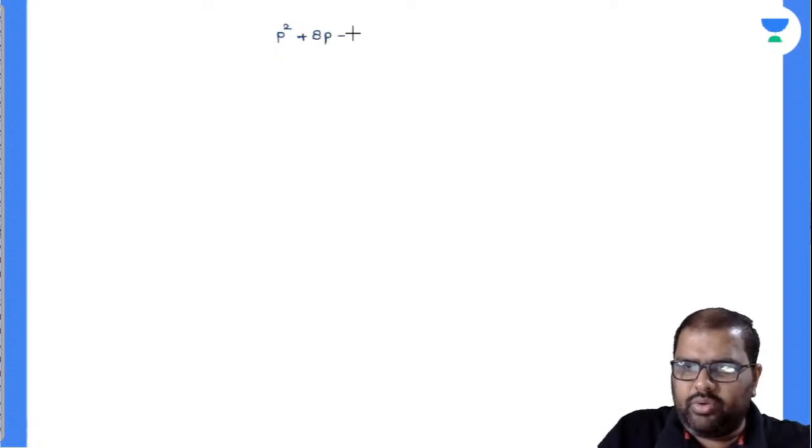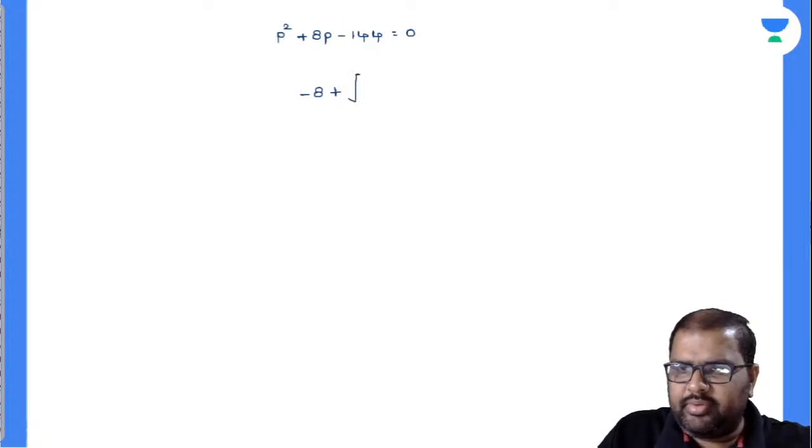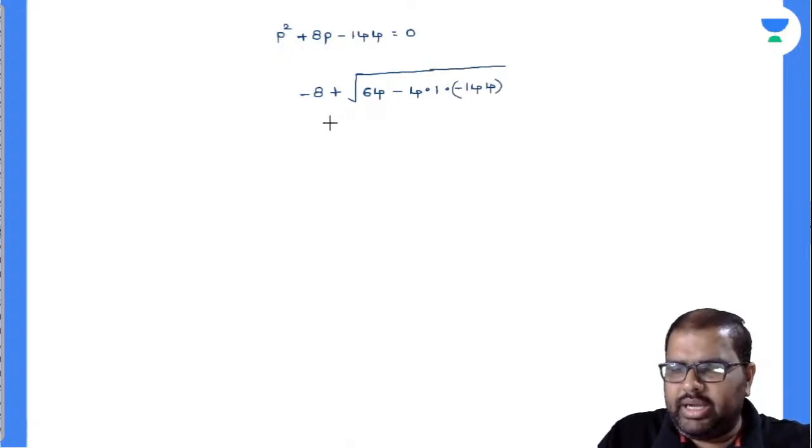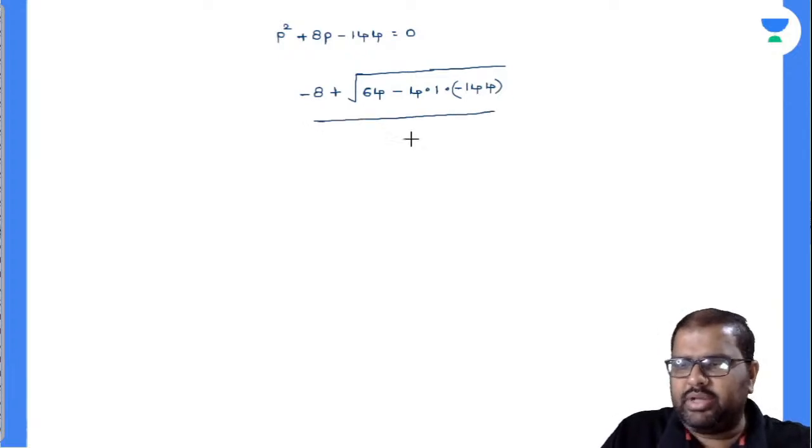Now, the quadratic equation is p square plus 8p minus 144 is equal to 0. So minus 8, I want only the positive value, root of b square, which is 64, minus 4 into a, which is 1, into c, which is minus 144, divided by 2a, which is 2.